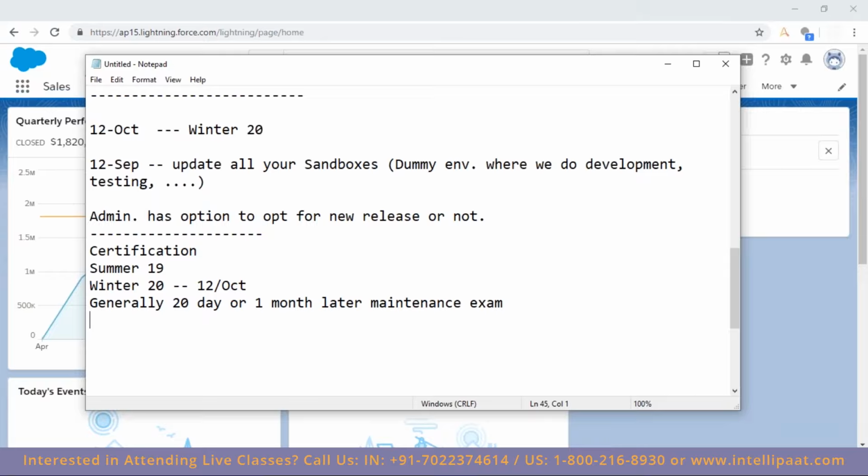But that depends on the delta, I guess, right? The difference between the two releases. Exactly, yes.